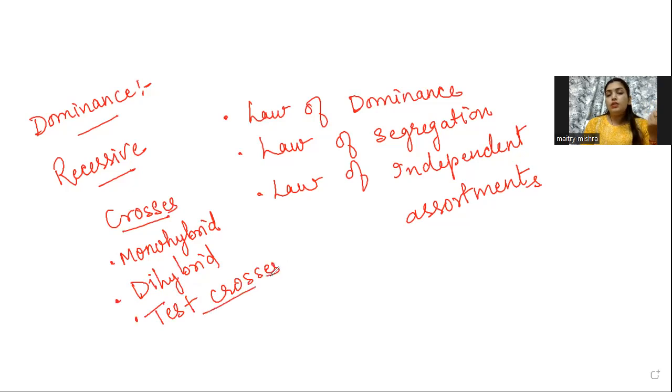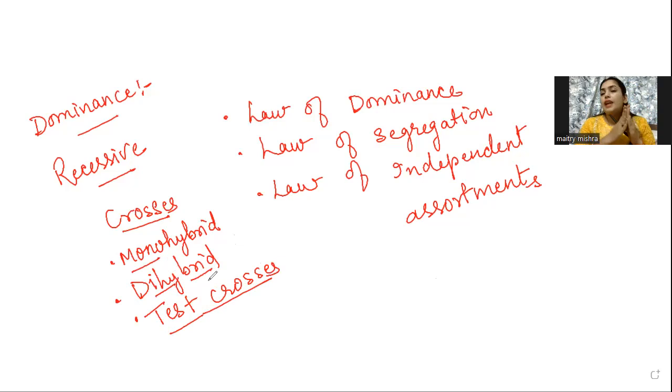Now these are some terms you will come across in your higher grades. For now, monohybrid and dihybrid are not expanded that much in your textbooks. Mono means single. When Mendel selected only one pair of characters for the cross, that is monohybrid, and dihybrid when he selected two pairs of characters.